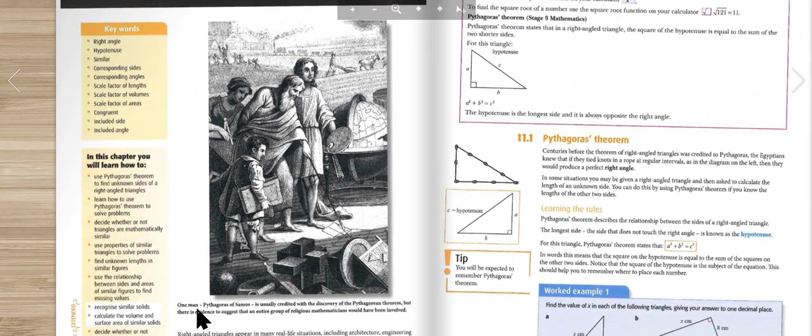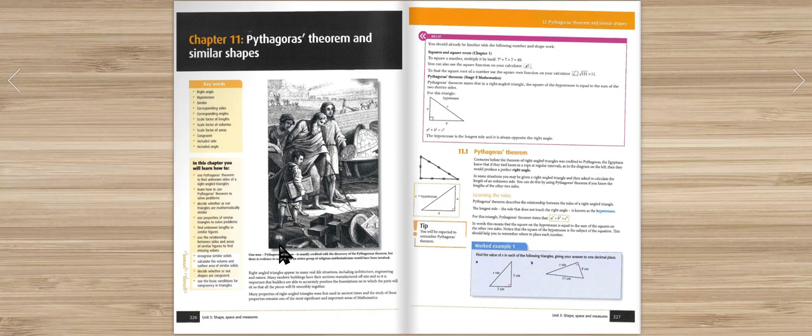One man, Pythagoras of Samos, is usually credited with the discovery of the Pythagorean theorem, but there is evidence to suggest that an entire group of religious mathematicians would have been involved.